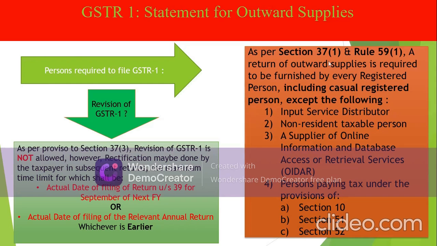Now the question which comes to our mind is what does the term outward supply exactly mean? It has been defined under section 2 clause 83. However, in simple terms, outward supply basically refers to sale of goods or services.